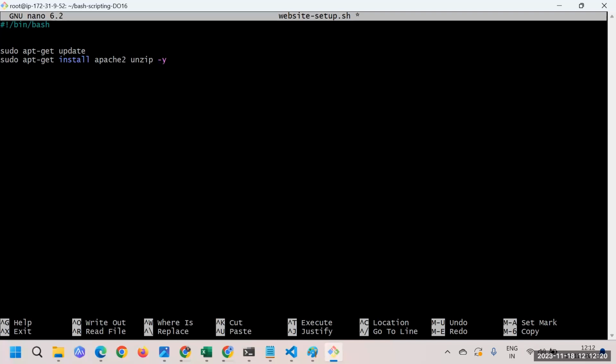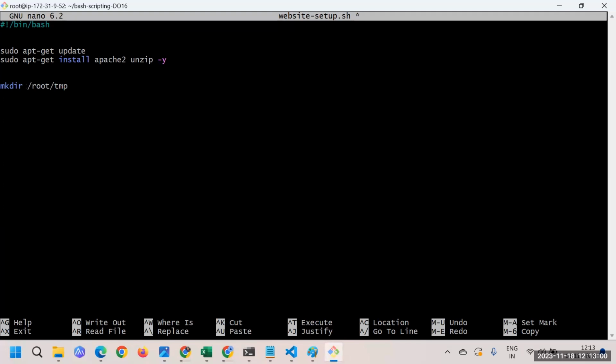Now next thing is what? Maybe here you are going to download some files, right? So let's create one directory for that. All the trash, whatever things you're downloading, let's create one directory for that. Maybe here you'll say mkdir, and under the /root location you will create a tmp folder. This is the temporary directory we are creating. Maybe once we are done with the execution, we'll delete this one. It's our choice again.